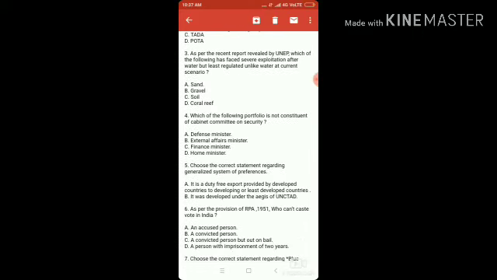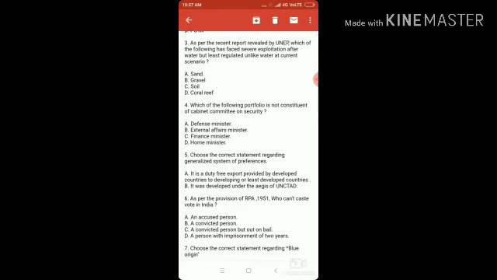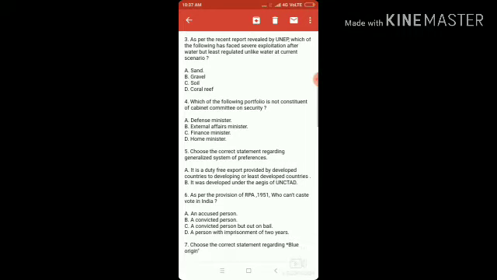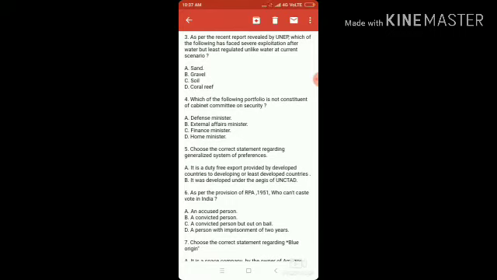Question number 3. As per a recent report revealed by United Nations Environment Programme, which of the following has faced severe exploitation after water but is least regulated unlike water in the current scenario? The report says that after water, the most exploited but least preserved natural resources of the world are sand and gravel.